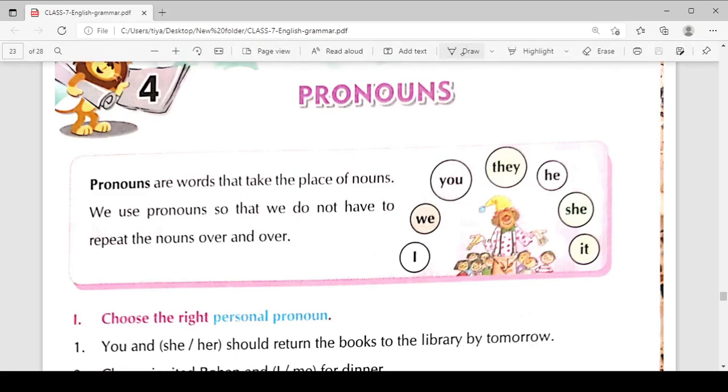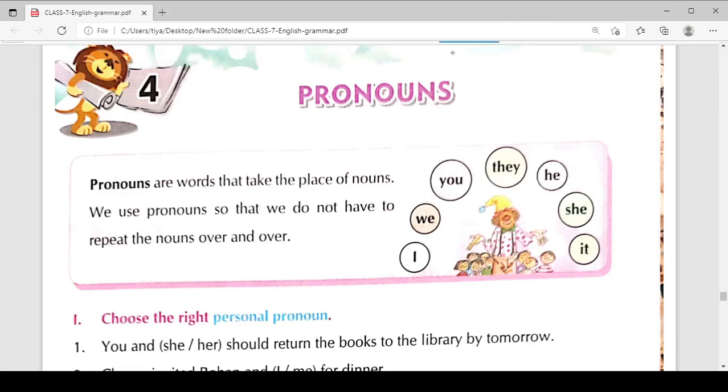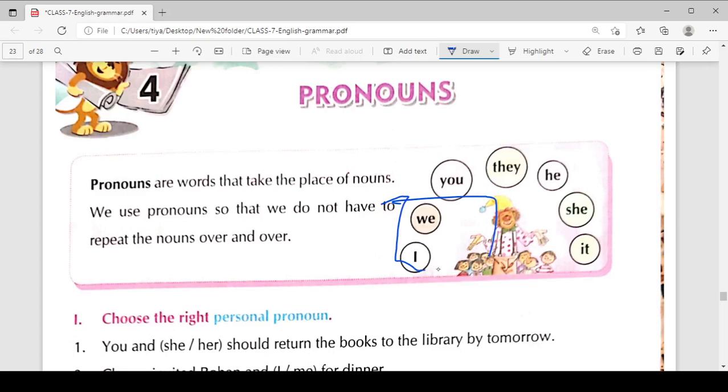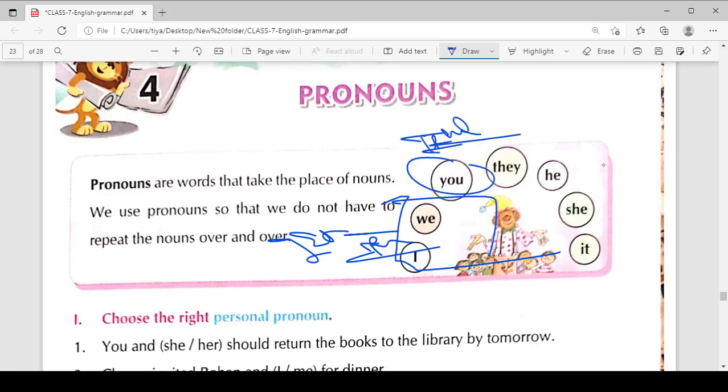So I, we are called first person pronouns. You is the second person pronoun, and they, he, she, it are the third person pronouns. This is an important thing.